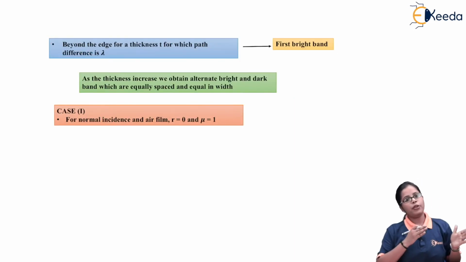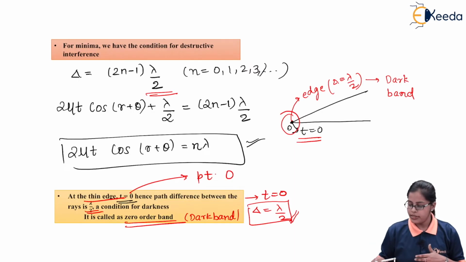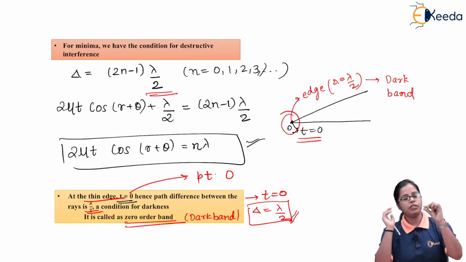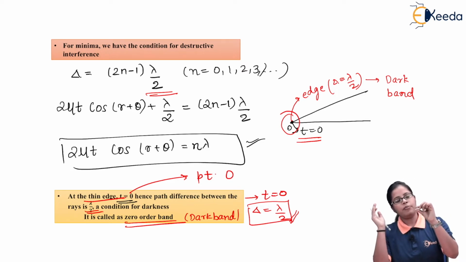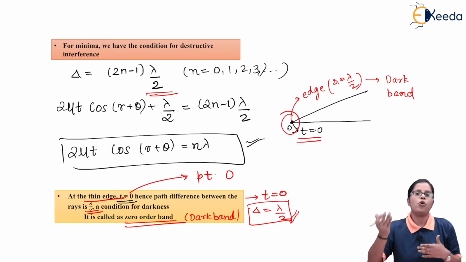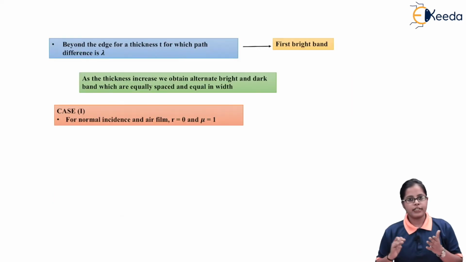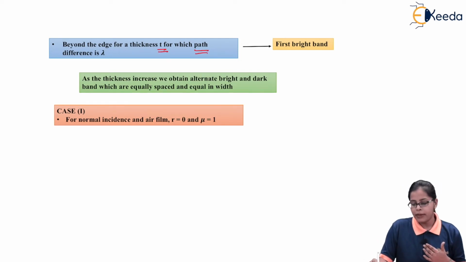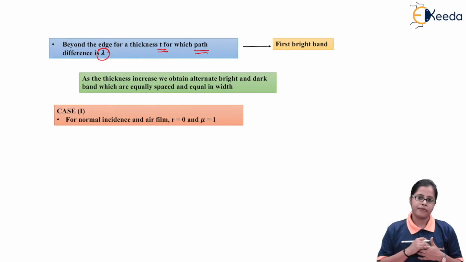But as we proceed beyond the edge, that is, if I start moving from point O in the forward direction, the thickness value will go on increasing. Suppose for a certain thickness T, I get a path difference of lambda.